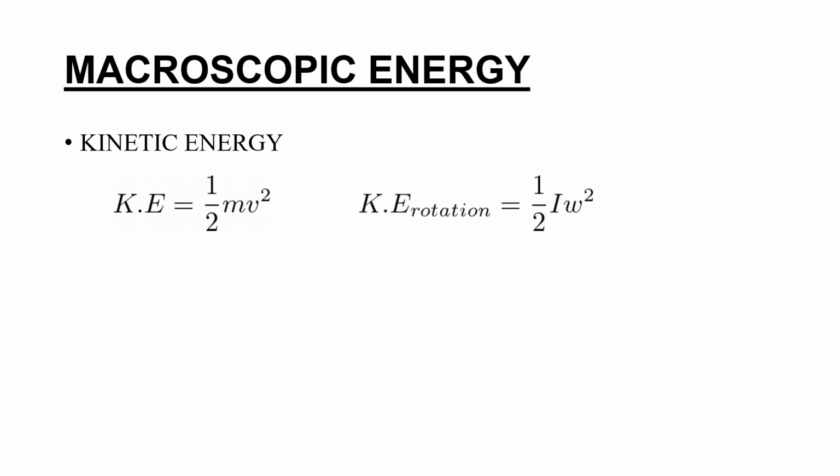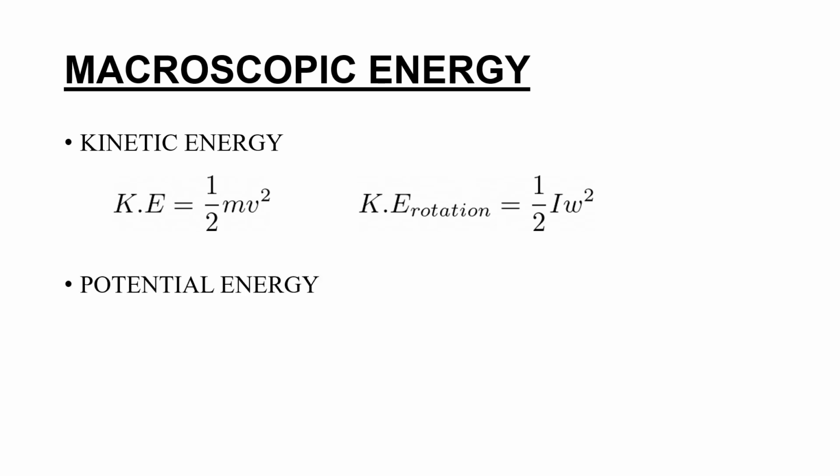Now let us discuss what are macroscopic forms of energy. So we have seen that this includes kinetic energy and potential energy. Kinetic energy is defined as half mv square, and the kinetic energy of a rotating system, the rotational kinetic energy, is equal to half I omega square. I is the moment of inertia, omega is the rotational speed.